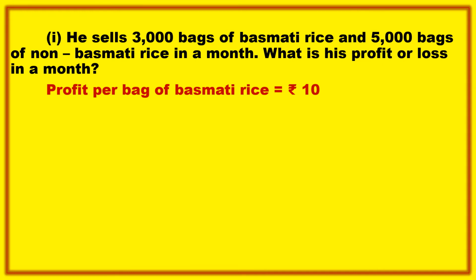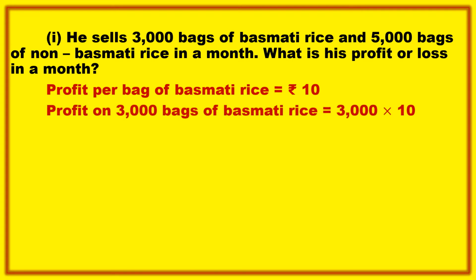Profit per bag of basmati is 10 rupees. For each bag he is earning 10 rupees profit, and he gave 3000 bags. So for 3000 bags how many rupees? We should multiply: 3000 into 10. Simple, right?